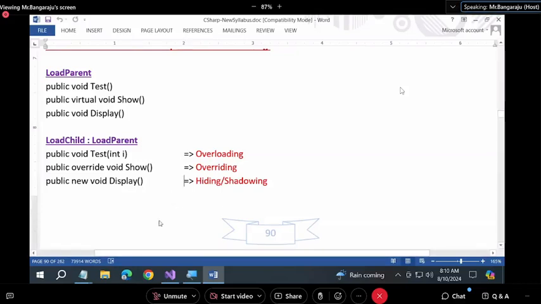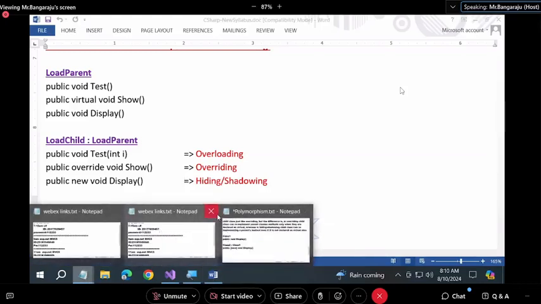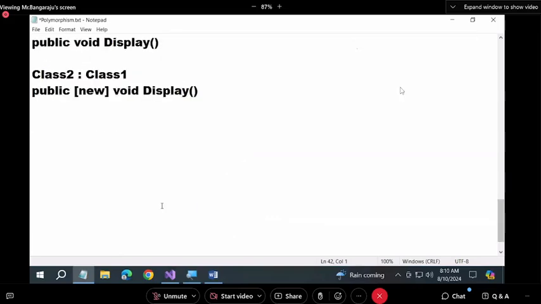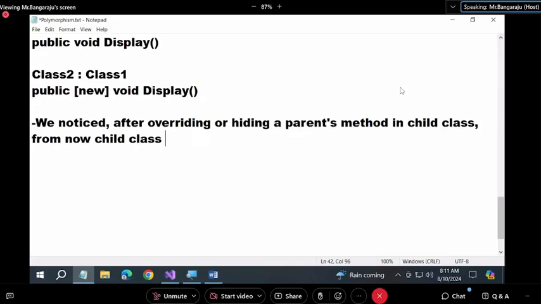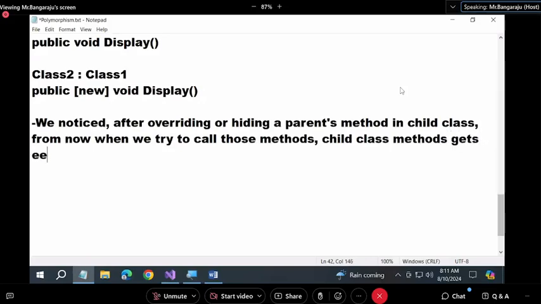Okay. Now a small question. We noticed that after overriding or hiding a parent's method in the child class, from now on, when we try to call those methods, the child class methods get executed, but not the parent class methods anymore.